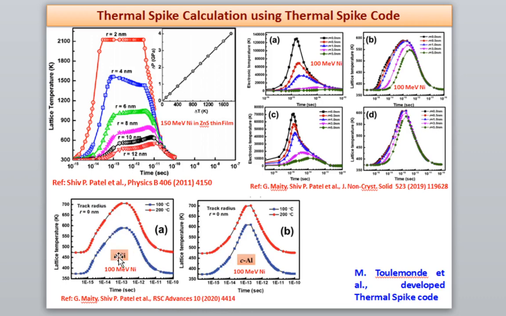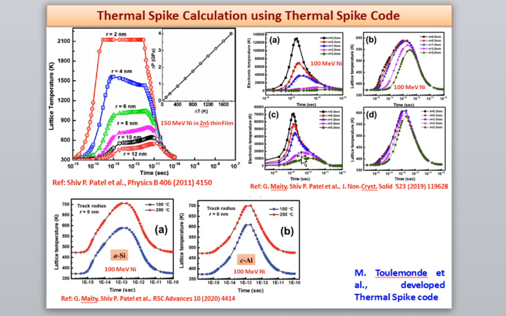If you see, we have amorphous silicon and crystalline aluminum. For amorphous silicon, the lattice temperature goes to 700 Kelvin, and this ion beam irradiation was done at elevated temperature, that is at 100 degrees centigrade and at 200 degrees centigrade ambient temperature. So it means the thermal spike calculation can be done at ambient temperature also. Similarly, the lattice temperature for crystalline aluminum is quite similar to it.